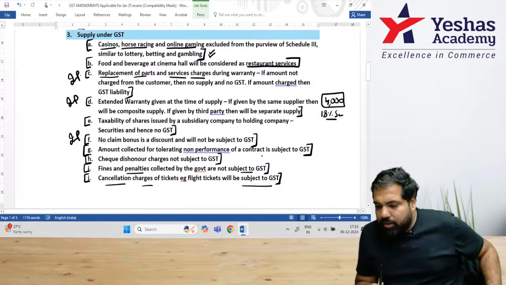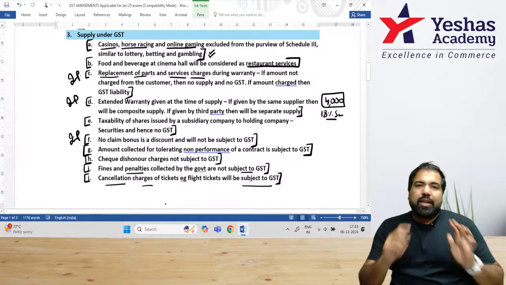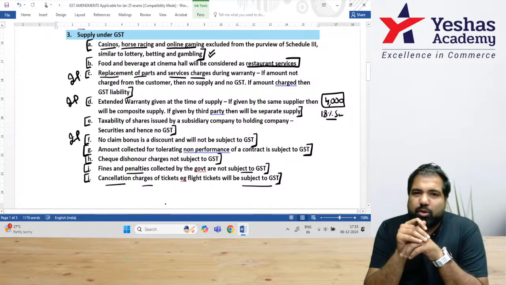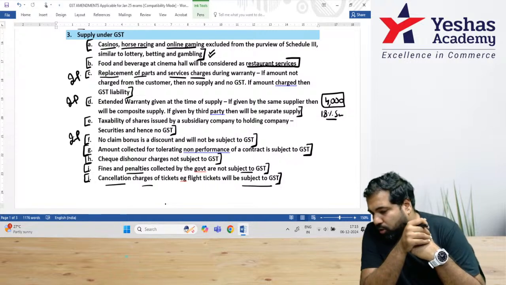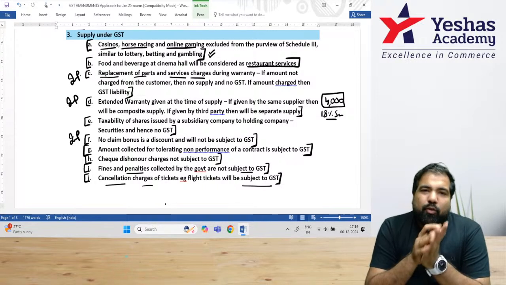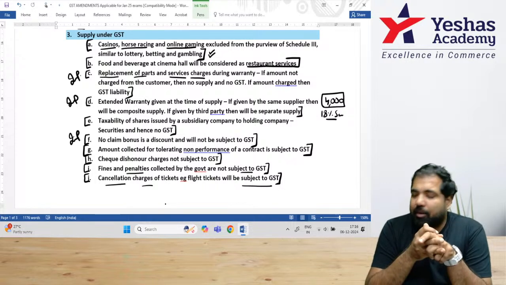Does esports tournaments include in online gaming? Online gaming is any place where you can bet money. That's online gaming. So I'm not sure, Bharat, if esports allows you to put money, but the typical examples of online gaming would be Dream 11, Rummy Circle, etc.